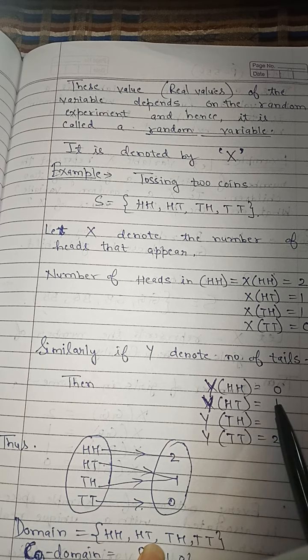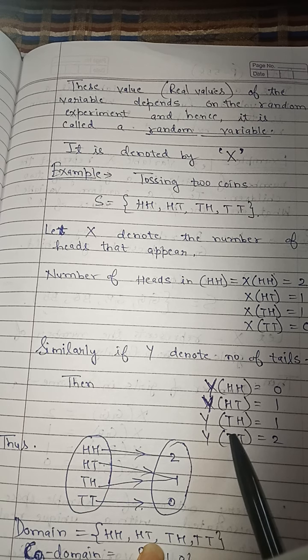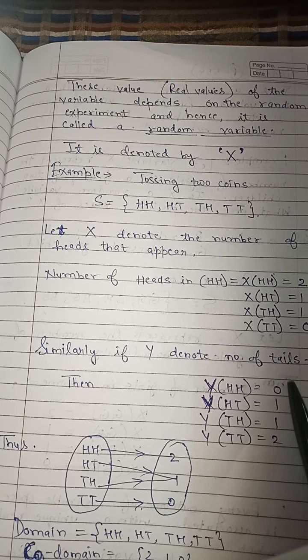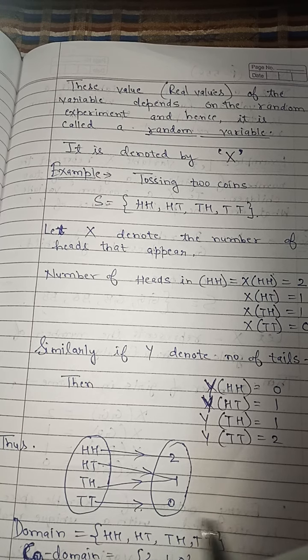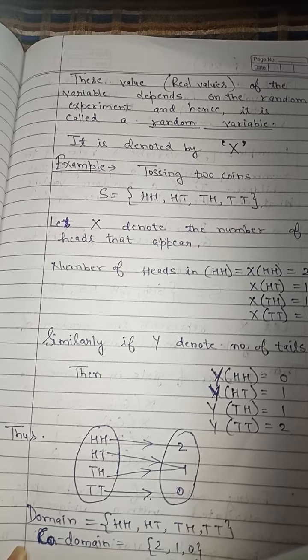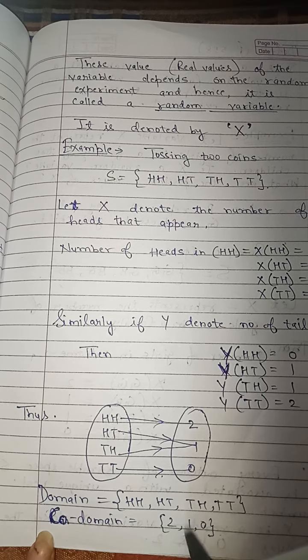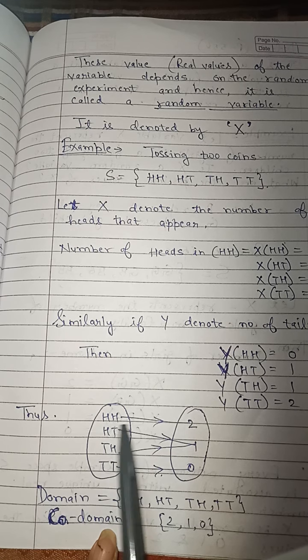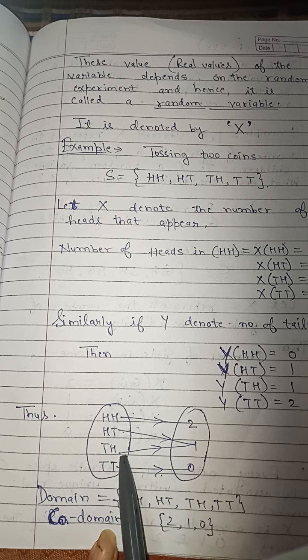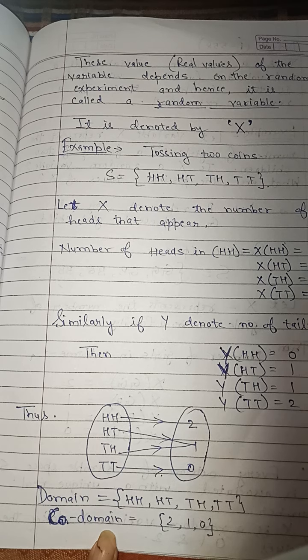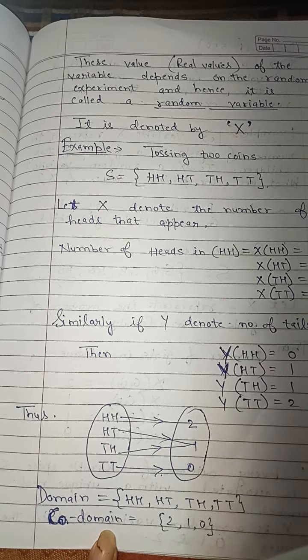Y of HT is 1. Y of TH is 1. Y of TT is 2. Right? So these are the random variables, depending upon the rule. Here we took the rule as number of tails. Now see, what is the proper definition going to be of this random variable? So HH is getting as 2, HT as 1, TH as 1 and TT as 0, according to the upper rule.